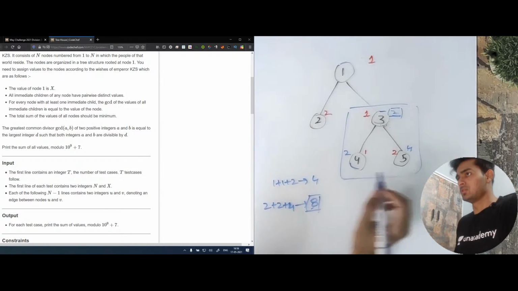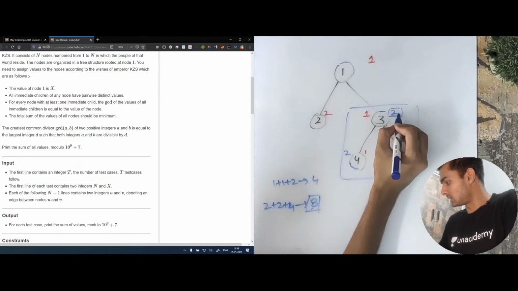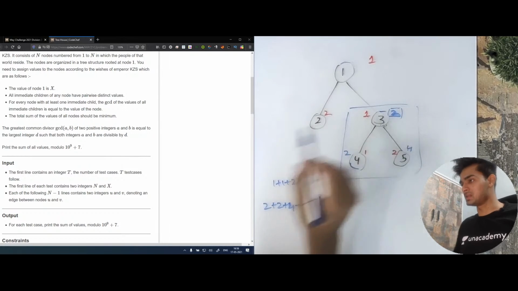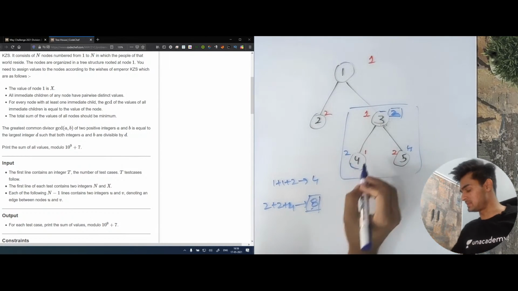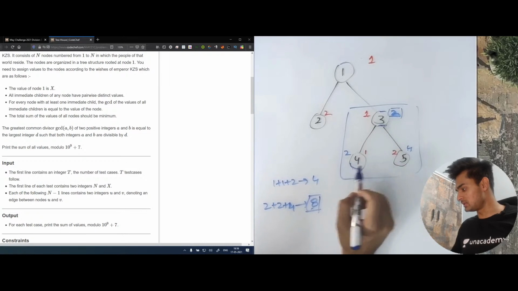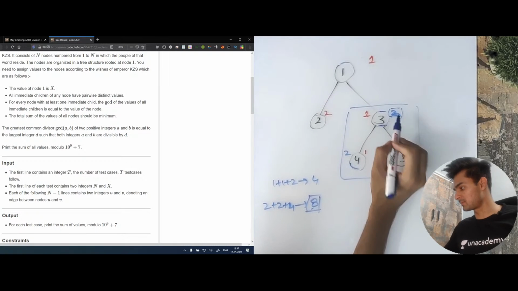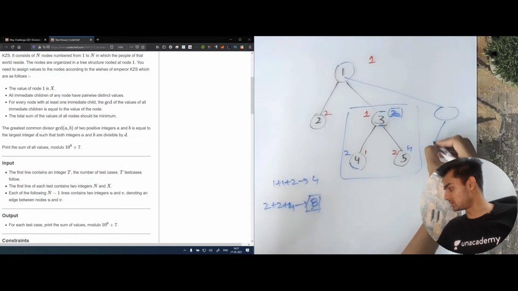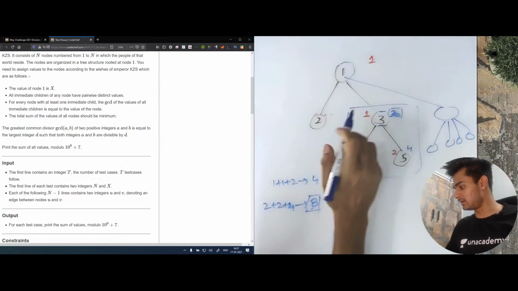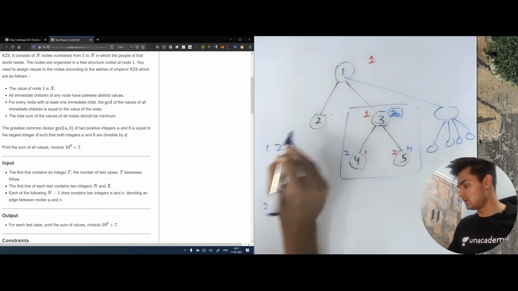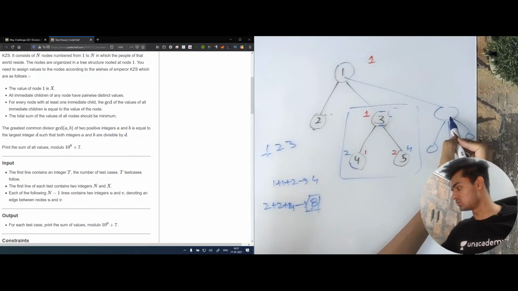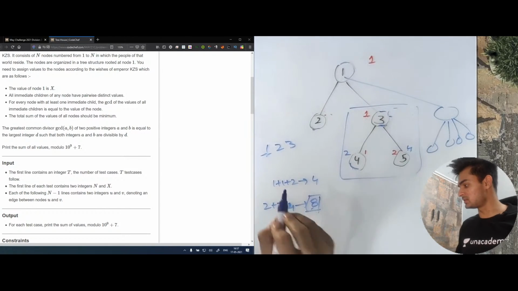Now we know that the value at the root depends upon the number of children it has, because this had two children, therefore we had a value of 2 here. If this had, let's say, 3 children, or 4 children, then we had to take 1, 2 or 3. One value will go to 2, the other will go to 3, and the last value will go to this. So we need to see how many children every node has.